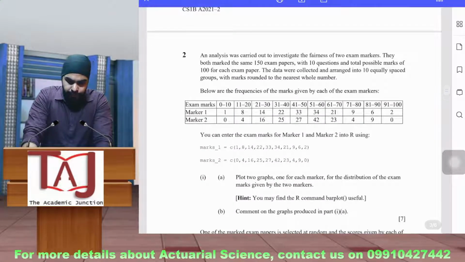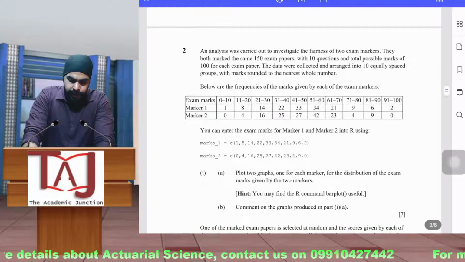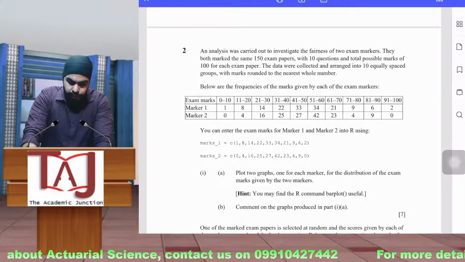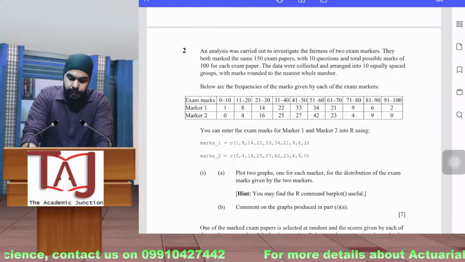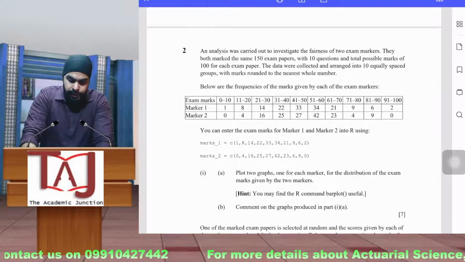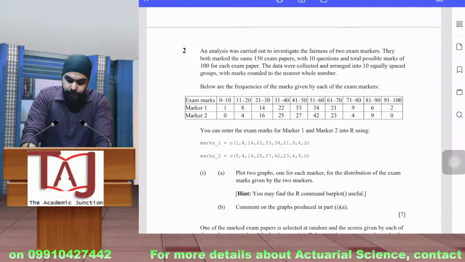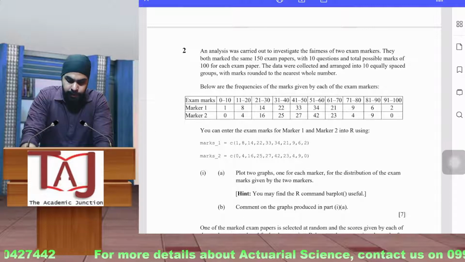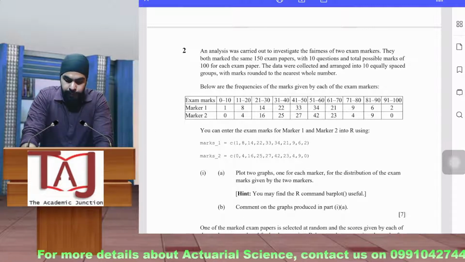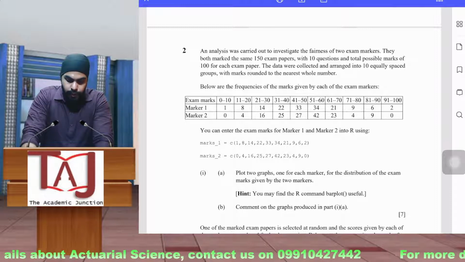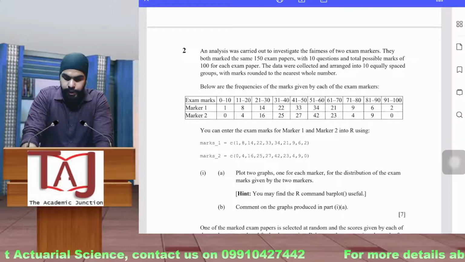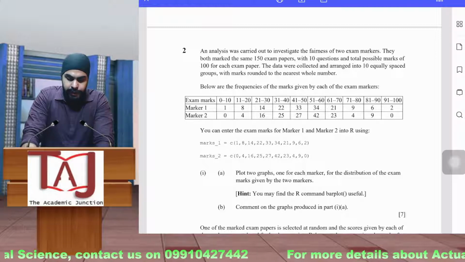For question number 2, if you read out the question, an analysis was carried out to investigate the fairness of 2 exam markers. They both mark the same 150 exam papers with 10 questions and total possible marks of 100 for each exam paper. The data was collected and arranged into 10 equally spaced groups with marks rounded to the nearest whole numbers. So these are the marks that are given.